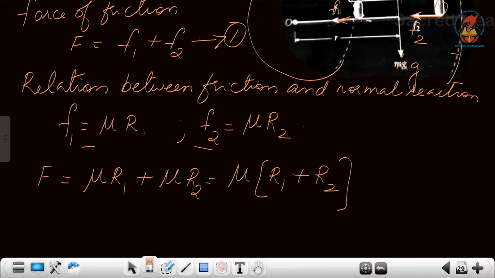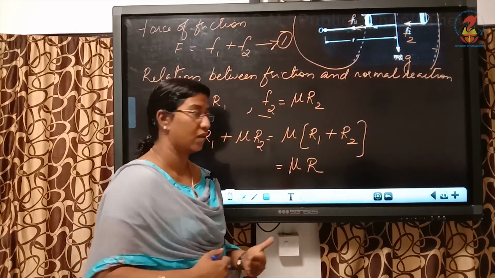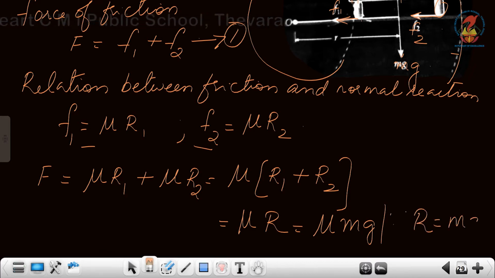This is actually mu R, where R is the normal reaction. Now normal reaction is equivalent to what? The weight of the car acting downwards. So this can be written as mu mg. Why? Since R is equal to mg. Okay.